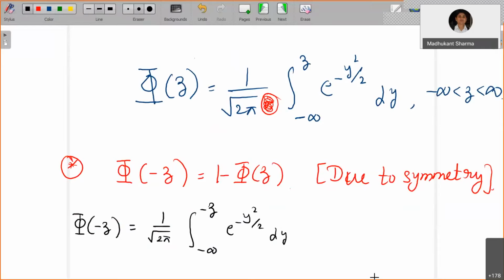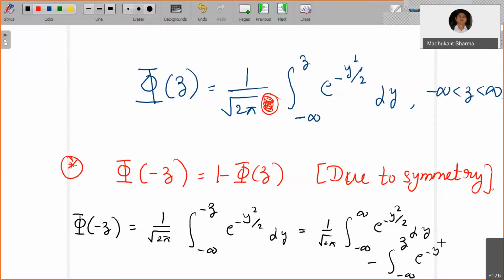Okay, and I can write this as 1 upon square root of 2 pi integration minus infinity to plus infinity e to the power minus y square by 2 dy minus integration minus infinity to Z e to the power minus y square by 2 dy.